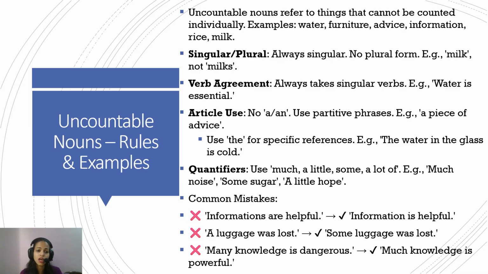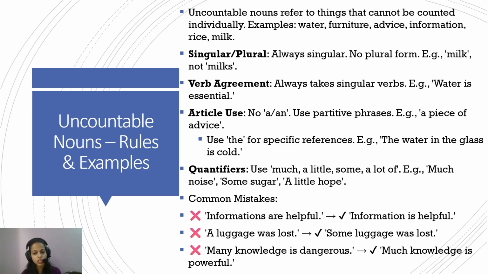For quantifiers, again, because it's uncountable, you will use a quantifier of quantity and not of number. You cannot say how many milk or how many information. So informations are helpful is wrong. Information is helpful. Uncountable noun, always singular.